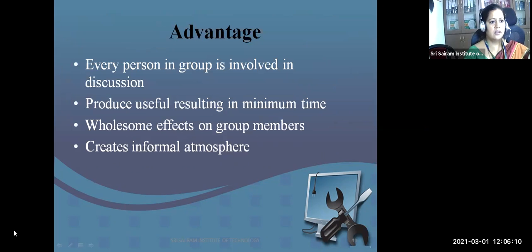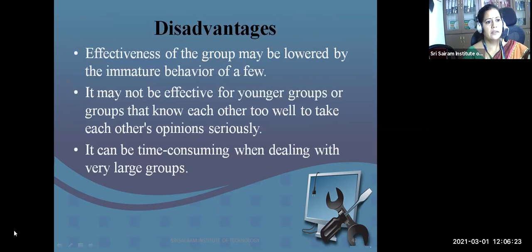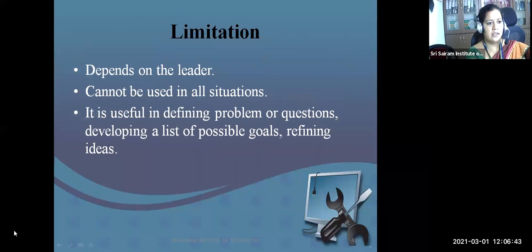So advantages: of course, each person in the group is involved, it produces the result in minimum time, and no leader is there, so it creates an informal atmosphere. Then disadvantages: the effectiveness of a group may be lowered by immature behavior of a few. Like if all the team members, 2 to 3 members, are smart, then that particular team wins. If anybody is dumb there, then that particular team will not win, and it takes more time to complete the task.